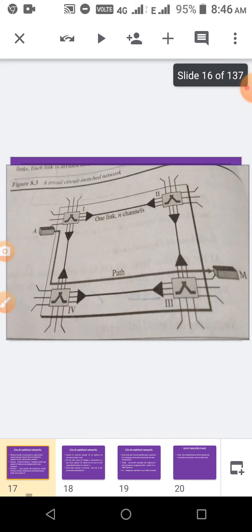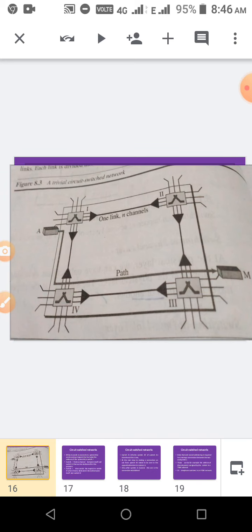See in this picture, A wants to transfer data to M. Directly it can't transfer. In the circuit switched network, there must be a setup request at the beginning. That is, through which channel A is going to transmit. So switch 1 gives a request to 4 and allots a channel, 4 gives a request to 3 and then to M. Same like this, M gives an acknowledgement, like okay, it is accepting to send.